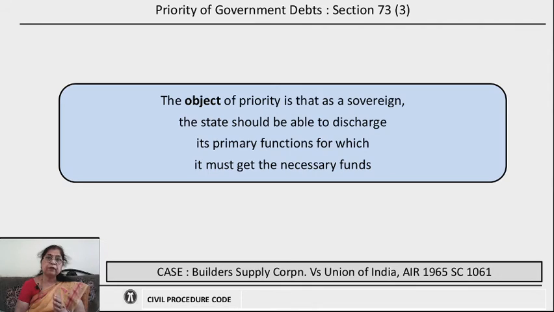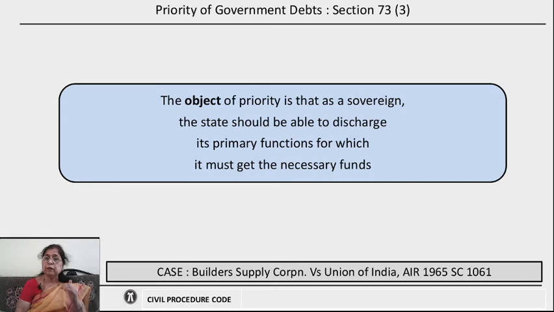Coming to section 73 subclause 3. What is the priority of government debts? What is the meaning of this? Now, the object of priority we can see is that a sovereign is performing several functions for his people, and therefore, in order to perform those functions, basically law and order, it needs the necessary funds. Therefore, always the priority is in the hands of the sovereign.